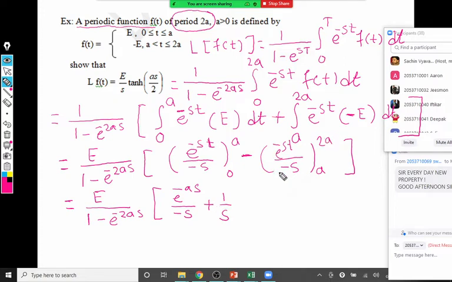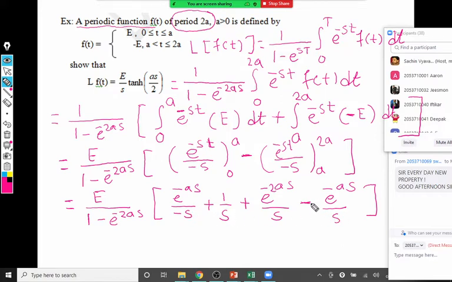Now here we put the upper limit. So this minus minus is a plus: e raised to minus 2as upon s. Lower limit has the minus sign. So that's one. We can observe there is a common denominator, that is s.